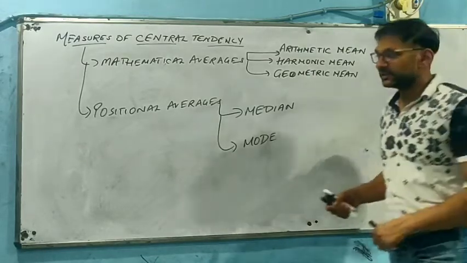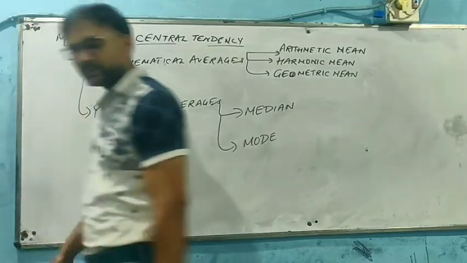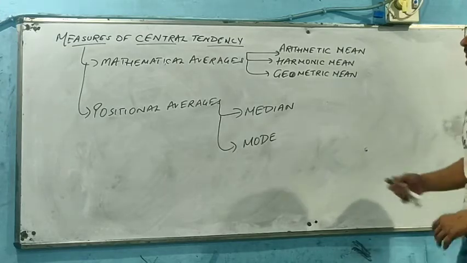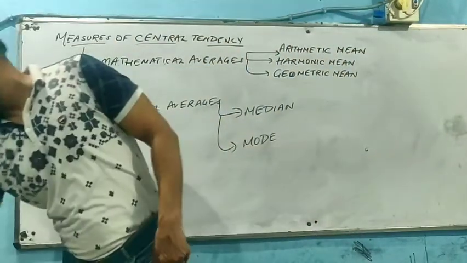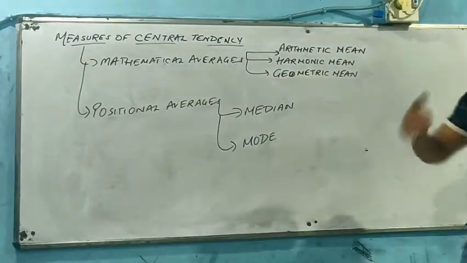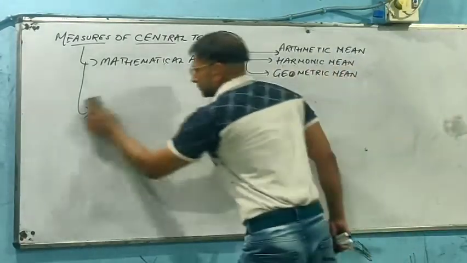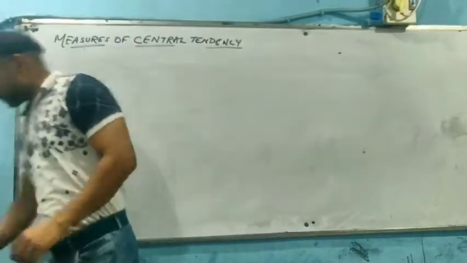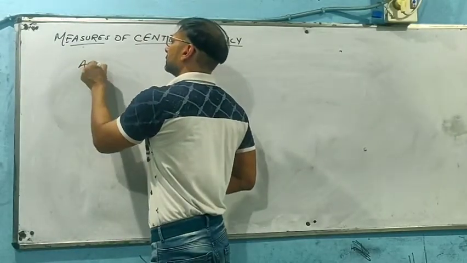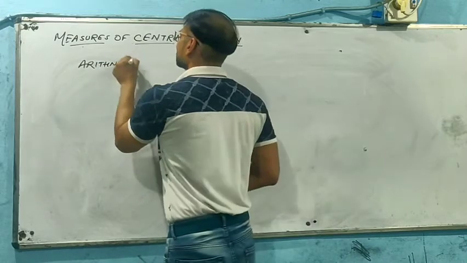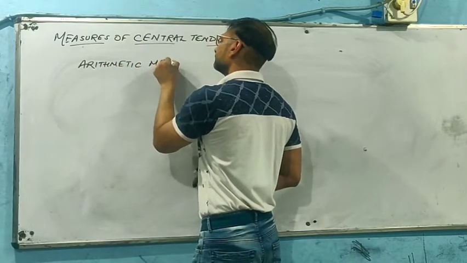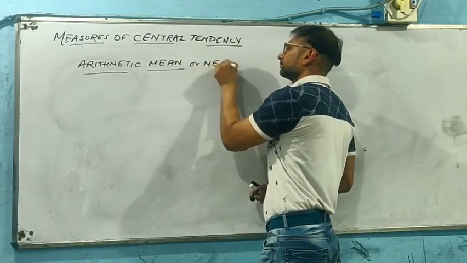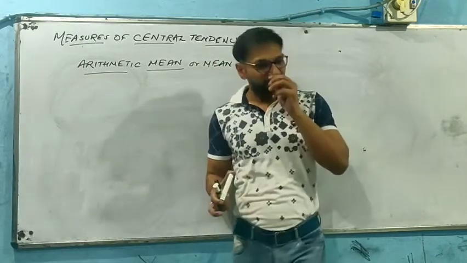So, measures of central tendency that we are talking about. Now we need to start with the first mathematical average, that is arithmetic mean. As we told you, measures of central tendency has been divided into two forms, mathematical averages and positional averages. Now, if we talk about arithmetic mean, or we can simply say mean, it is basically the average of a given series.